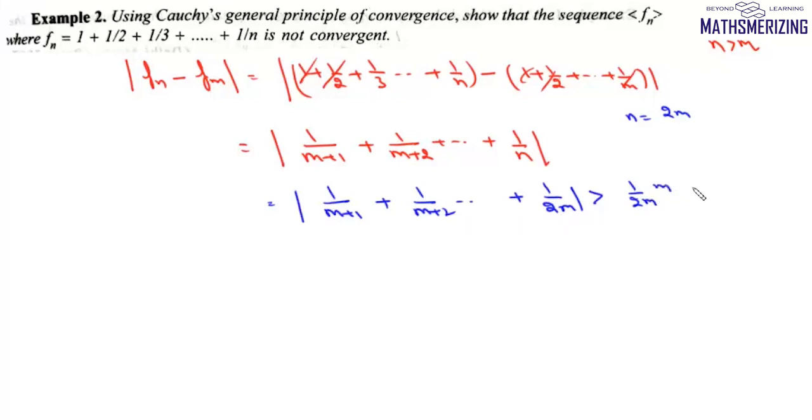So it will always be greater than 1 by 2. So |Fn minus Fm| is greater than 1 by 2. Now this contradicts the condition of Cauchy's criterion. So the sequence is not convergent and it is not a Cauchy sequence.